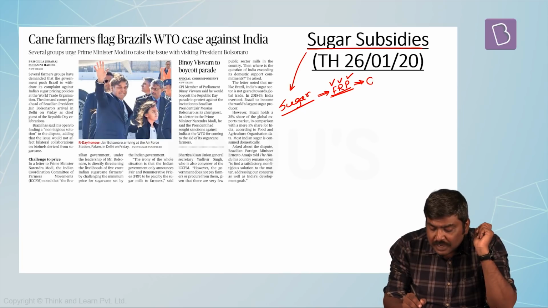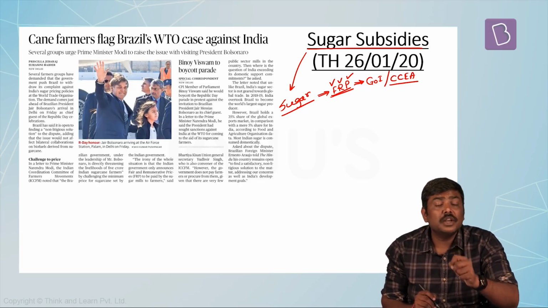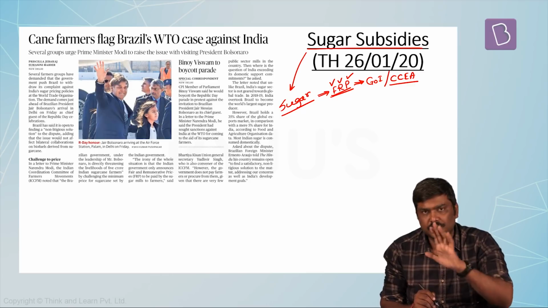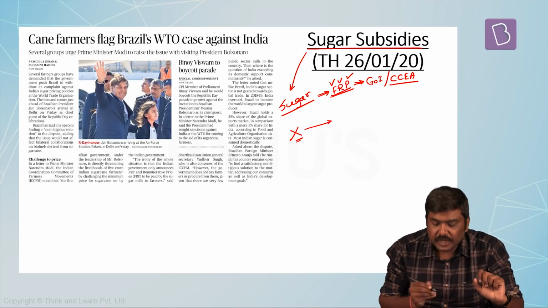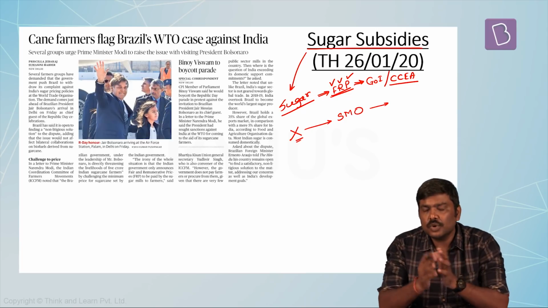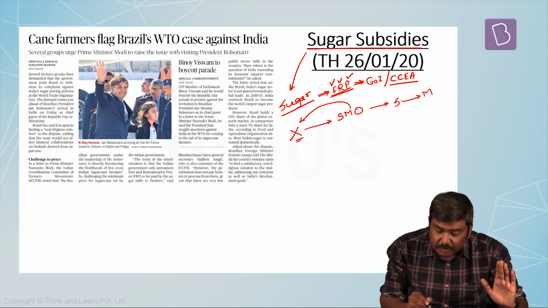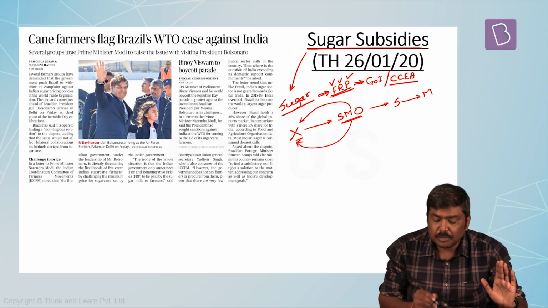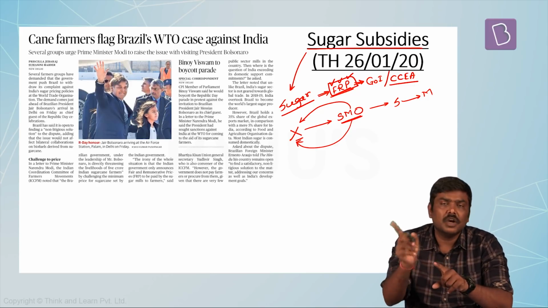FRP is announced by Government of India, or to be more precise, the Cabinet Committee on Economic Affairs. It is the price which is paid by the sugar mill owner to the sugar producer. Let me elaborate. Let's assume here is a sugarcane producer or farmer. He sells sugarcane to a sugar mill owner, who will convert it into sugar and sell it in the market. The price which is paid by this sugar mill owner to the sugarcane producer is FRP, Fair and Remunerative Price, which is fixed by Government of India.